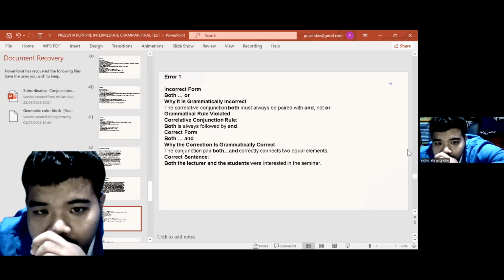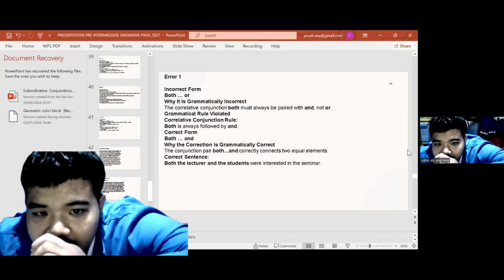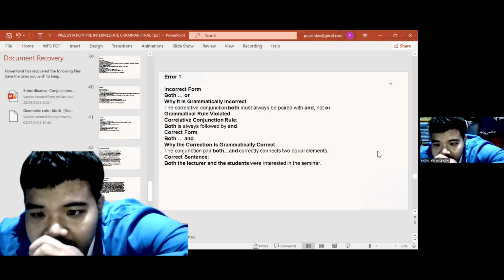Grammatical rule violated: correlative conjunction rule. "But" is always followed by "and". Correct form: "but and". While the correction is grammatically correct, the conjunction pair correctly connects equivalent elements. Correct sentence: Both the lecturer and the students were interested in the seminar.